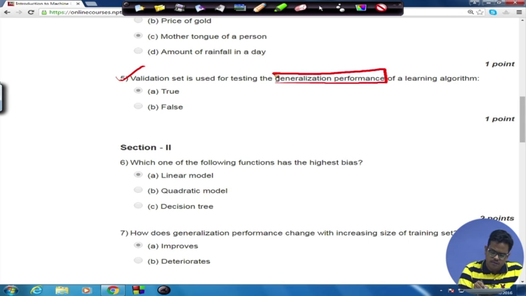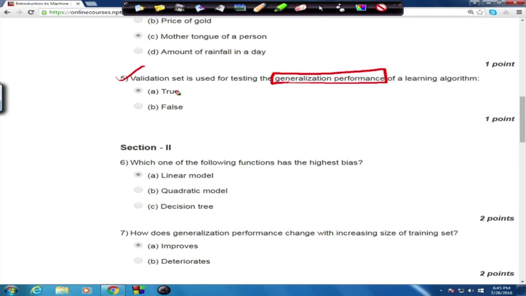If you have already seen the tutorial lecture of this week, then I have devoted a sizable amount of time describing what generalization performance really means, and how the validation set is created and used for tracking the generalization performance of a model while it is getting trained. So the answer is yes, the validation set indeed is used for checking the generalization performance of a learning algorithm.